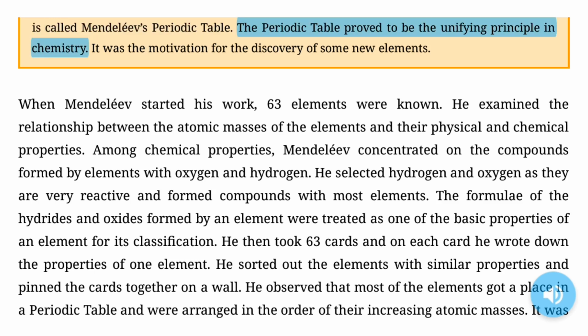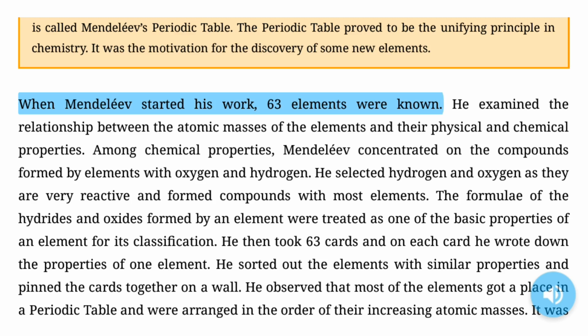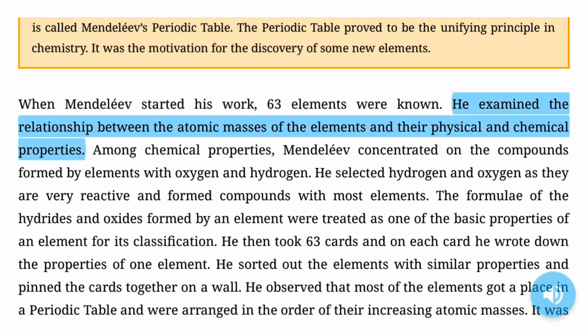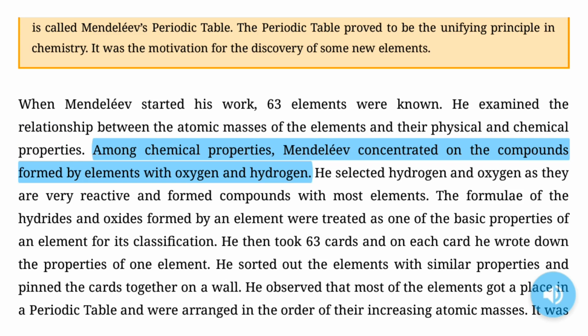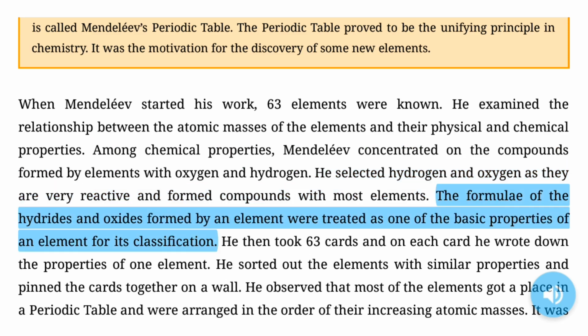The periodic table proved to be the unifying principle in chemistry. It was the motivation for the discovery of some new elements. When Mendeleev started his work, 63 elements were known. He examined the relationship between the atomic masses of the elements and their physical and chemical properties. Among chemical properties, Mendeleev concentrated on the compounds formed by elements with oxygen and hydrogen. He selected hydrogen and oxygen as they are very reactive and formed compounds with most elements. The formulae of the hydrides and oxides formed by an element were treated as one of the basic properties of an element for its classification.